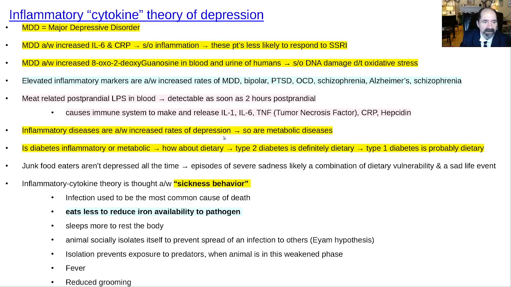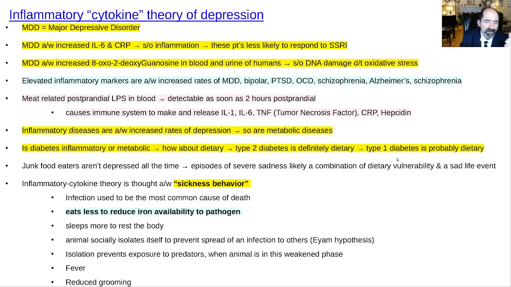So are metabolic diseases. Is diabetes inflammatory and metabolic? I like to call it a dietary disease. The reason I like to call diabetes a dietary disease, especially type 2 diabetes, is then you can figure out what to do. Minimize dietary fat, minimize dietary sodium. Type 1 is also probably indirectly a dietary disease due to an allergic reaction, most likely related to dairy, potentially other things as well.